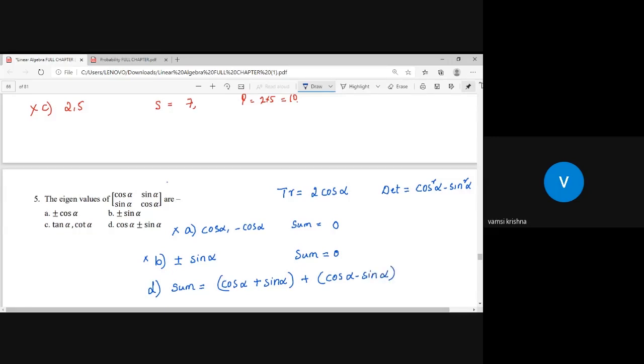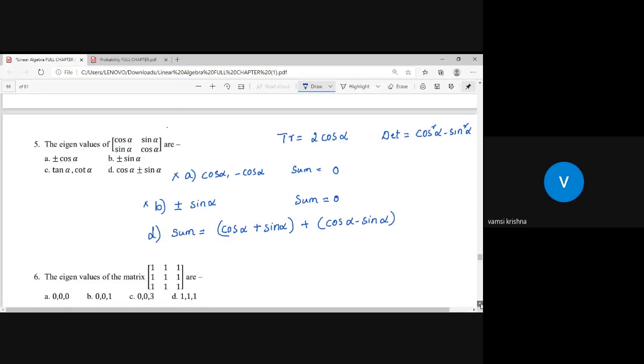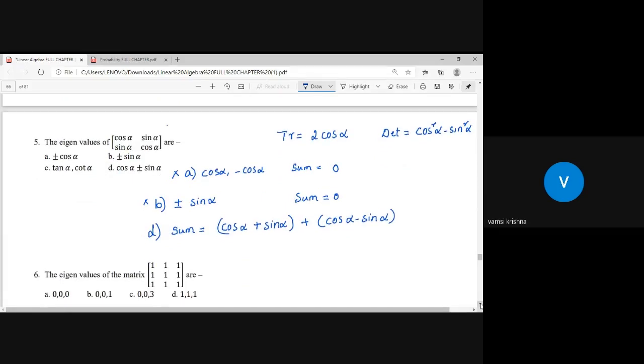If I add these two, plus sine alpha minus sine alpha cancel and I will get 2 cos alpha.